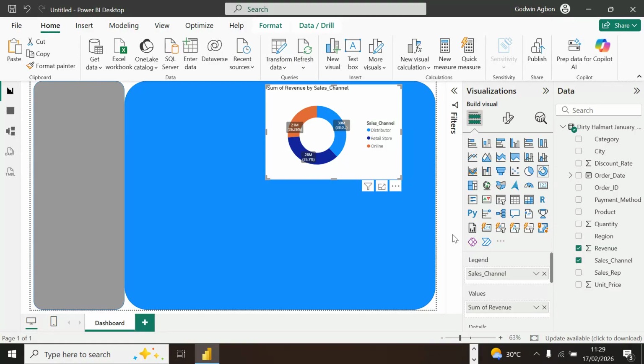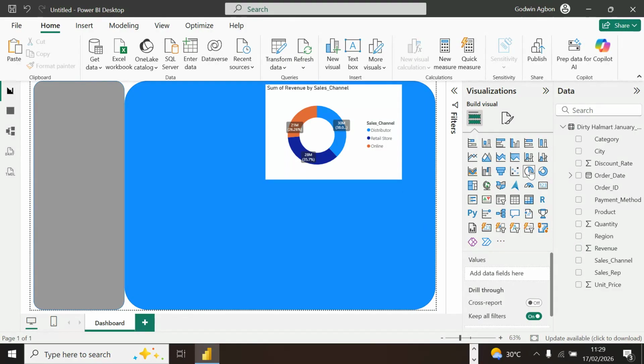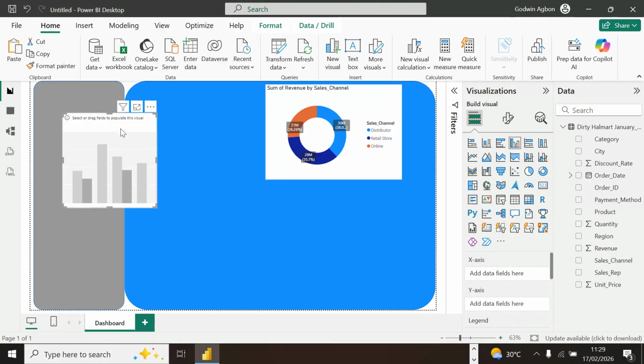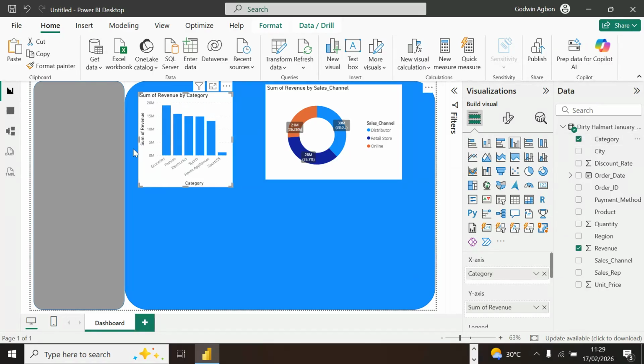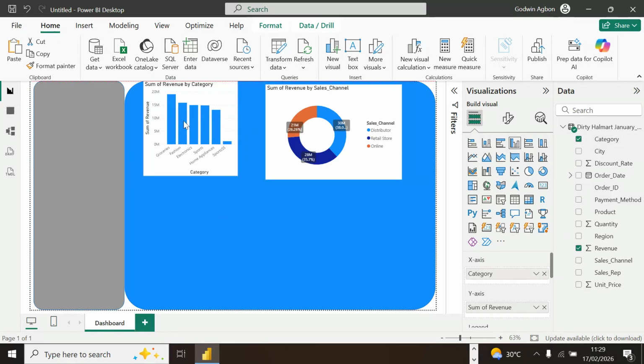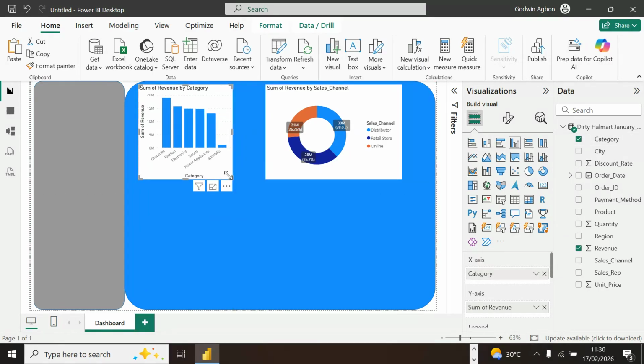I could still look at other analysis. I can decide to go with, let me say, cluster chart, and you can change it. Let's look at a typical revenue by category. We tried category just now.